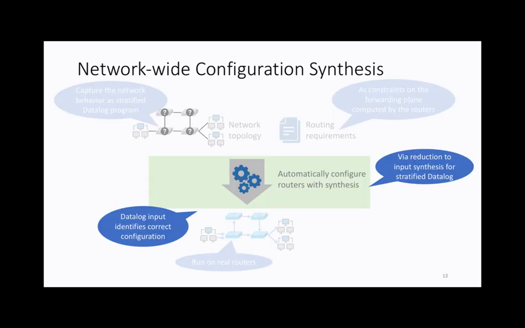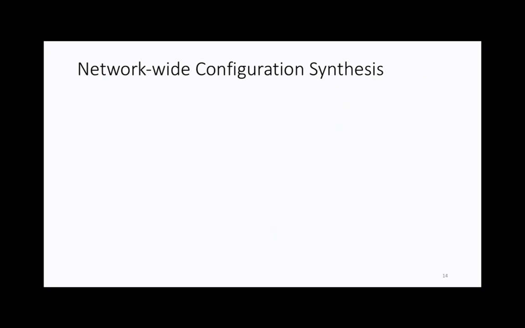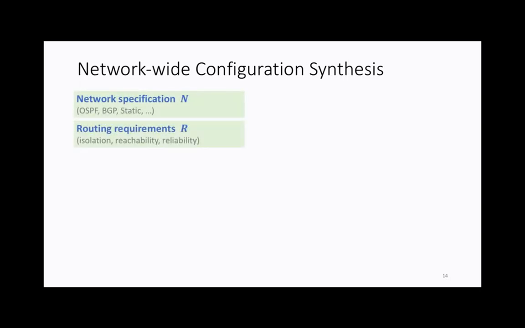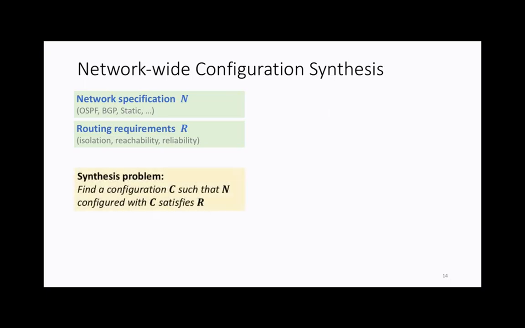Now, coming back to the core of our system, which is the synthesis problem. In the synthesis problem that we define here, we are given a network specification, how the network is operating, and some high-level routing requirements, the formulas I just explained. The synthesis problem is to find a configuration such that the network will meet these requirements. We call this the network-wide configuration.